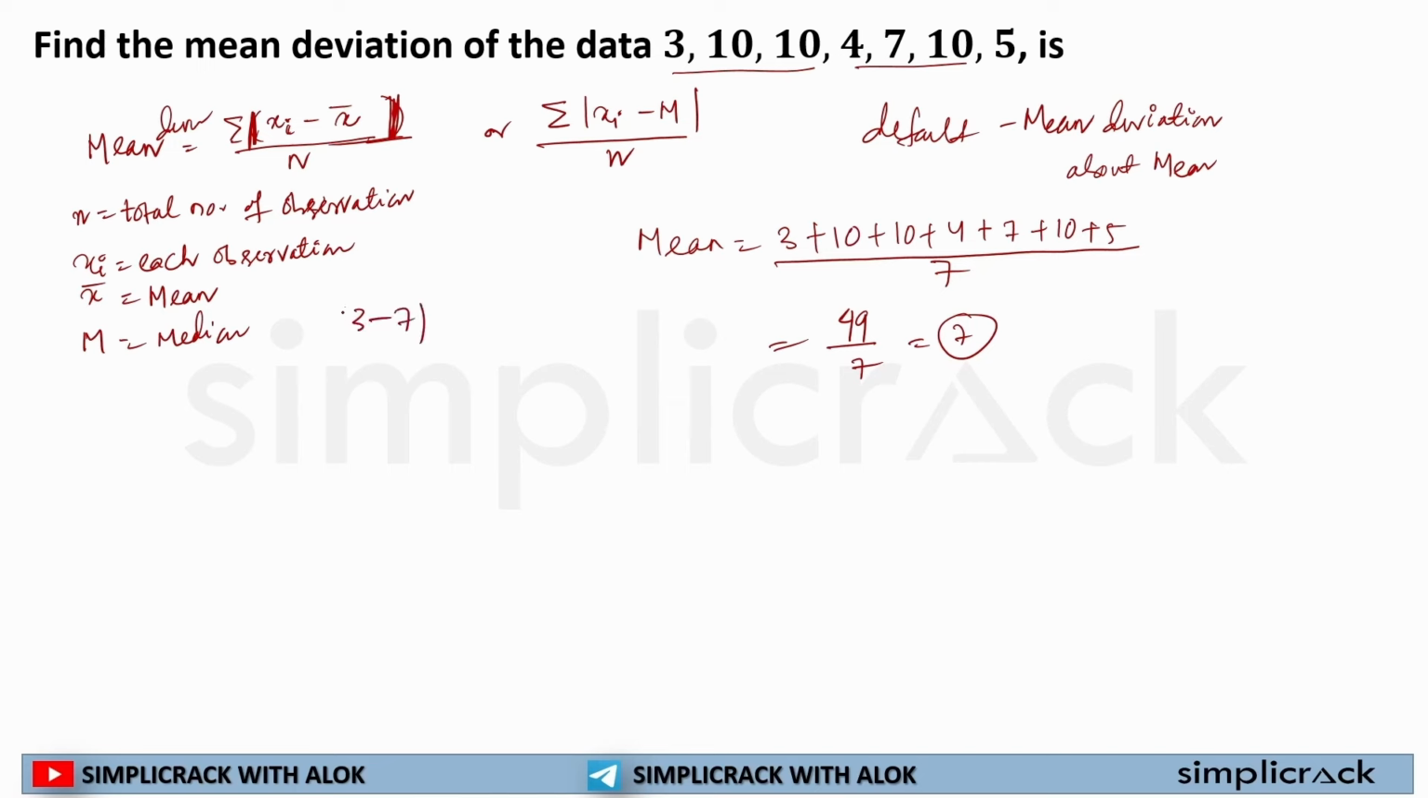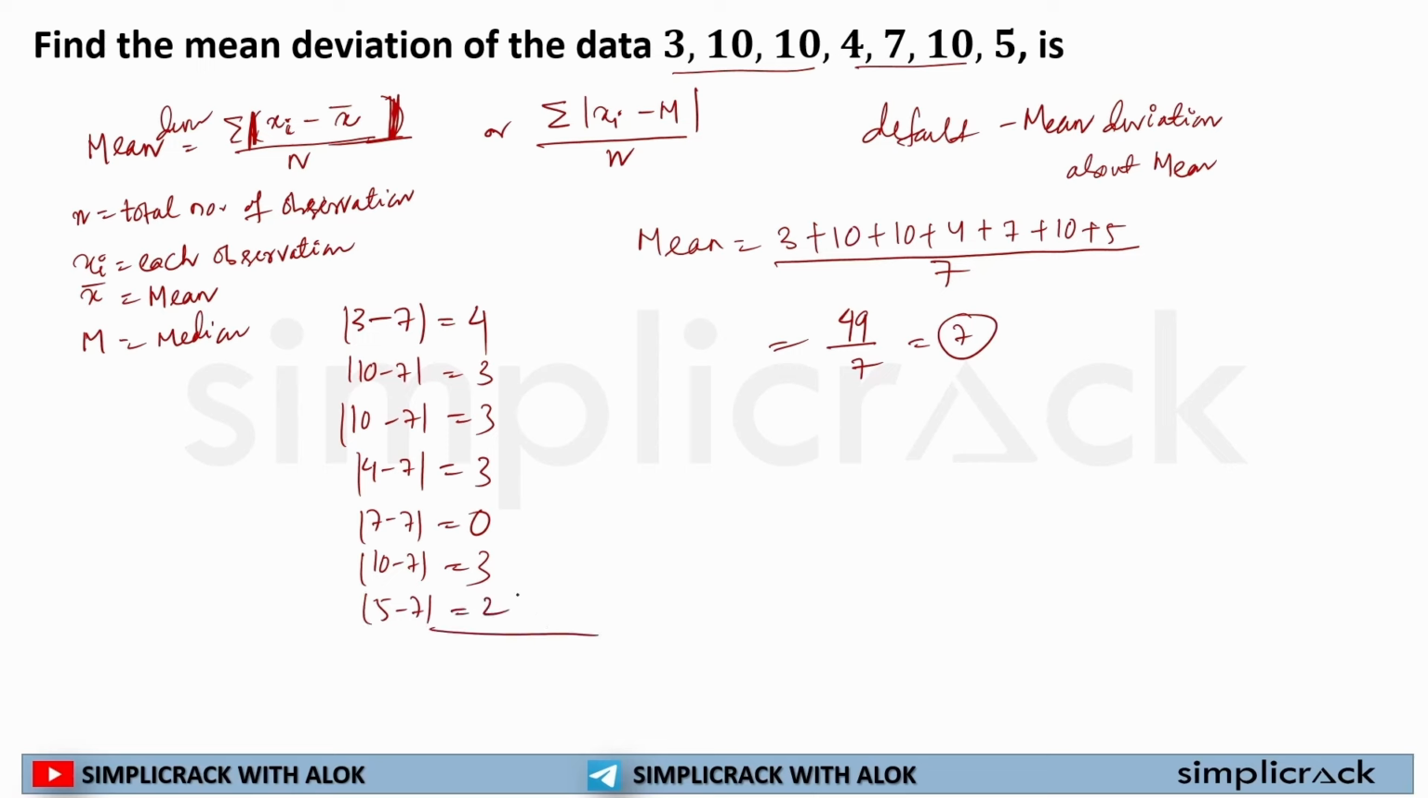Now the mean is 7. I have to calculate the differences. So 3 minus 7, it will take the positive value, that is 4. Then 10 minus 7, positive value 3. 10 minus 7, positive value 3. 4 minus 7, it will take the positive value 3. 7 minus 7, positive value 0. 10 minus 7, positive value 3. 5 minus 7, positive value 2. Now the second step, I have to add all the differences. 3 plus 2, 5, plus 3, 8, plus 3, 11, plus 3, 14, plus 4, 18.